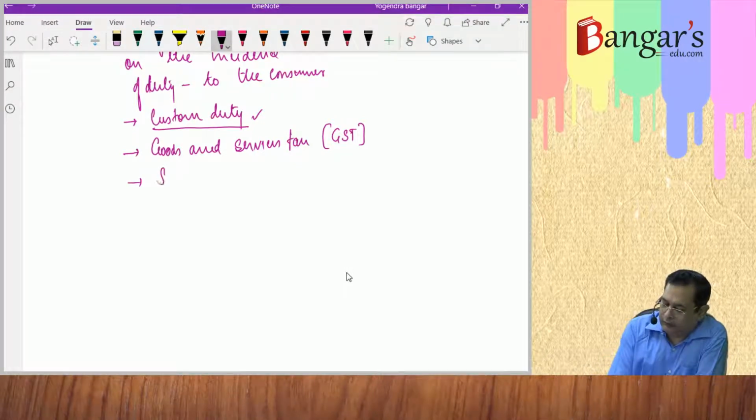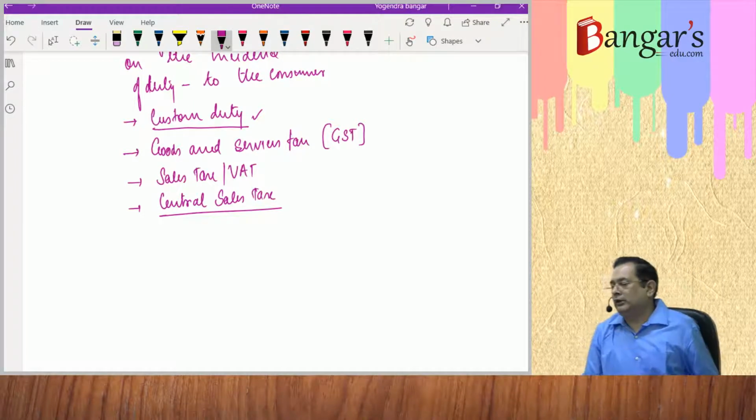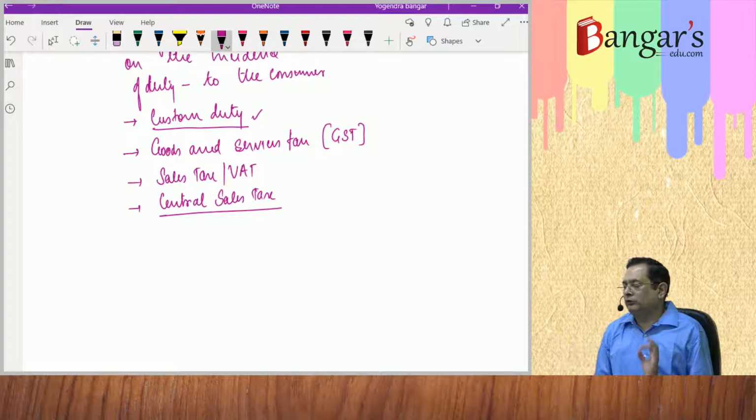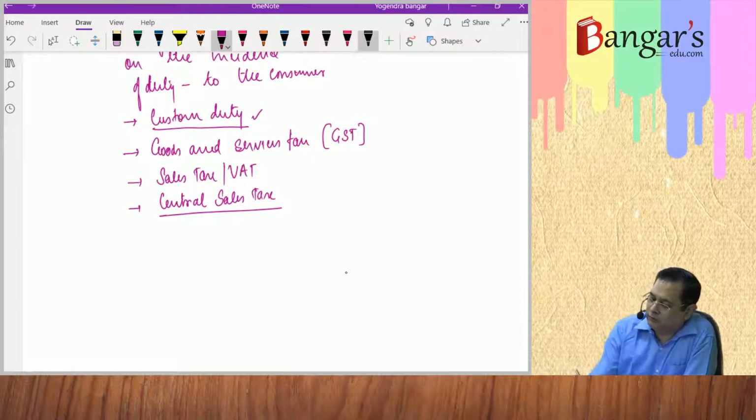It is sales tax, or say VAT, Central sales tax. In all these cases, the incidence of the tax or duty passes on to the person who ultimately consumes those goods or services. So indirect tax is a tax where the incidence of duty or tax passes on to the person who ultimately consumes the goods or services.